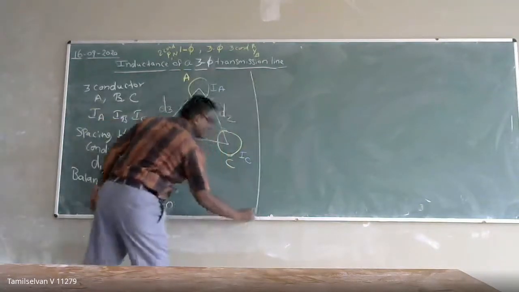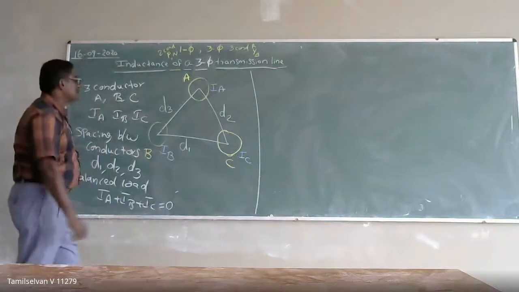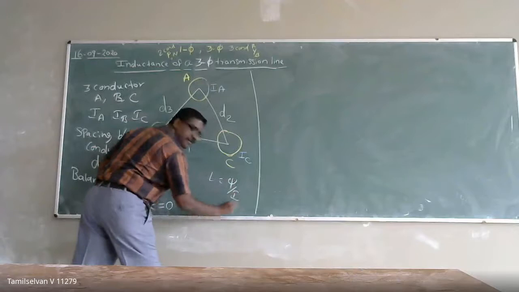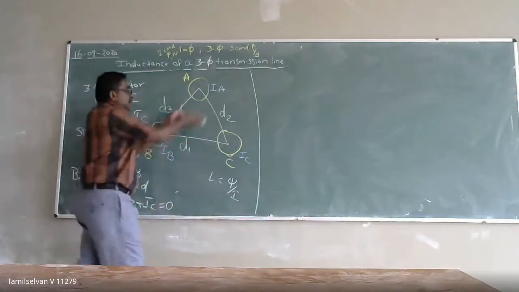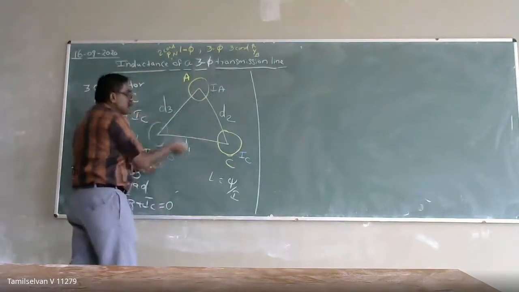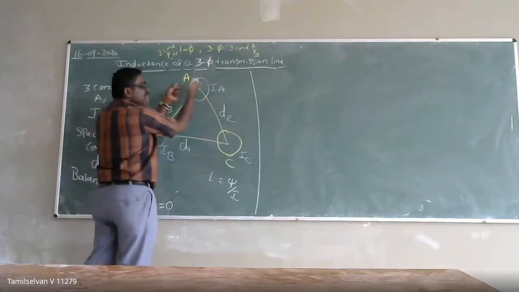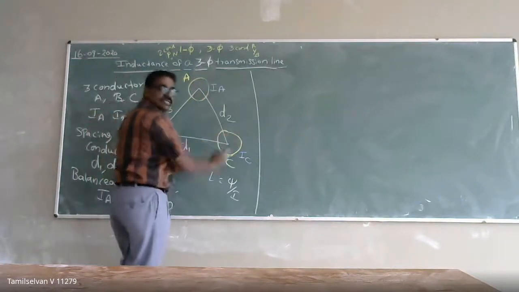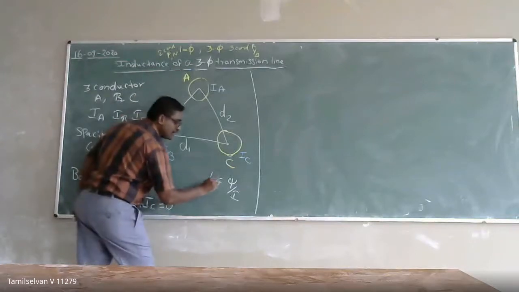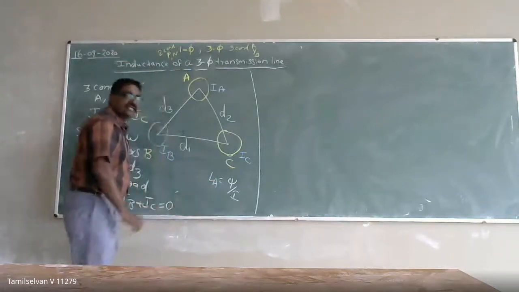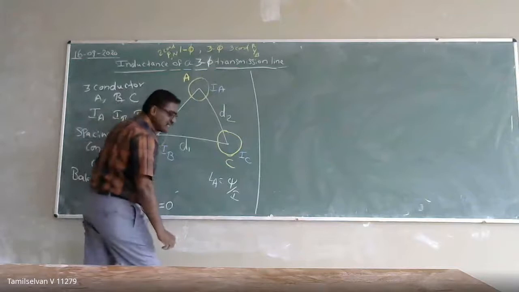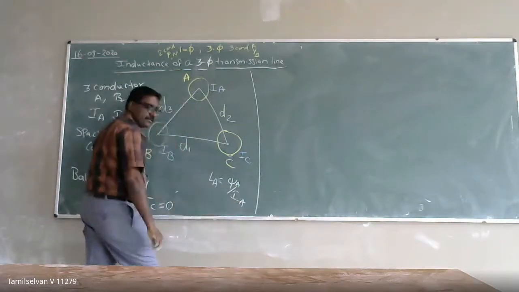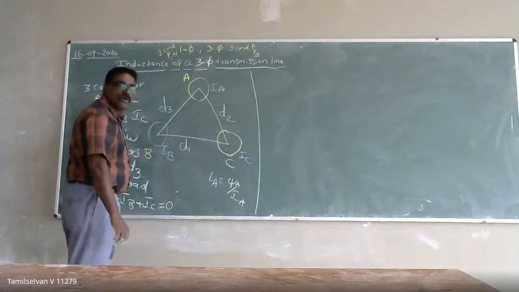Now I am going to calculate the inductance. L is equal to flux linkage per unit ampere of current. Since the conductors are identical but separated by a distance, if I calculate the inductance for conductor A, the same inductance will be there in conductor B as well as in C. So here I am calculating the inductance in conductor A. To do that, I have to calculate the flux linkage for the current flowing through the conductor.